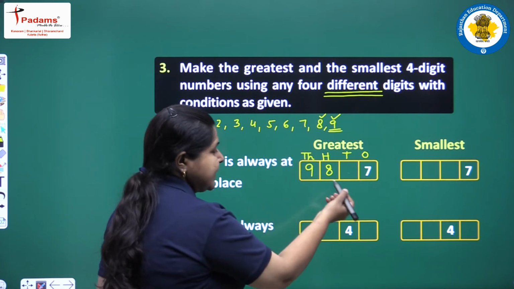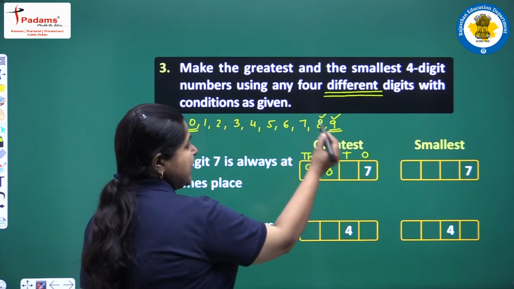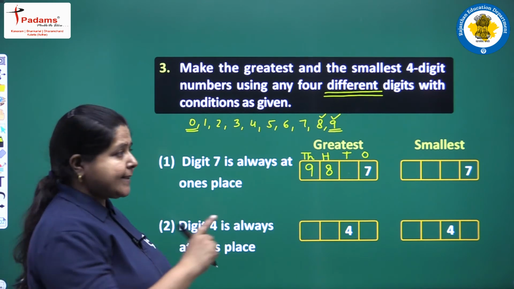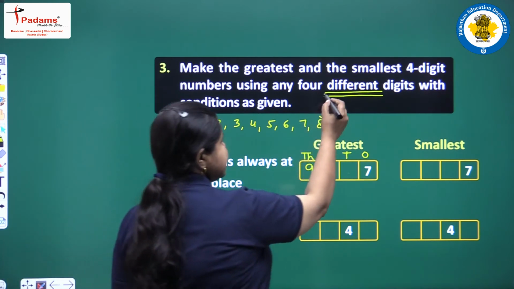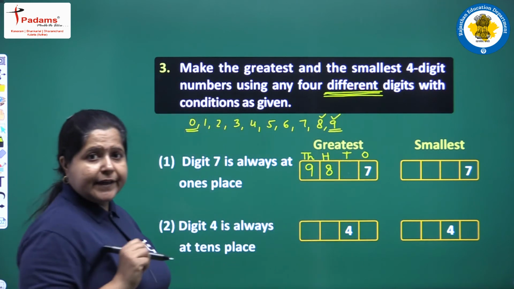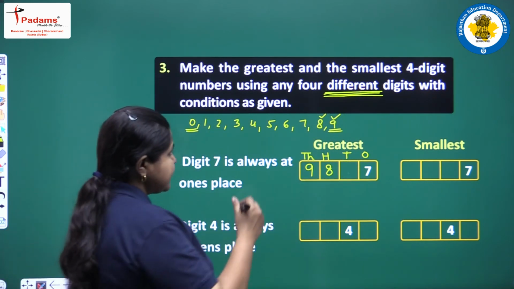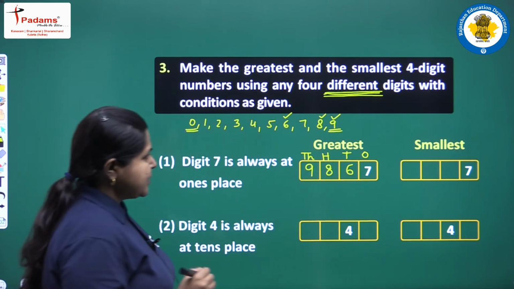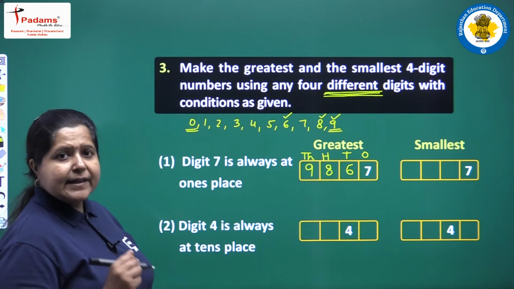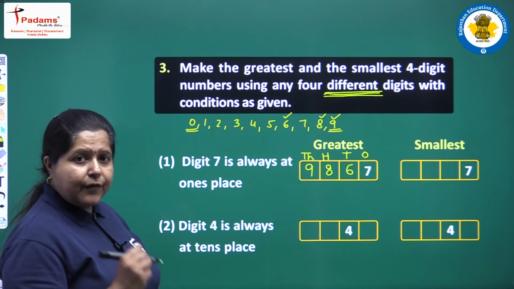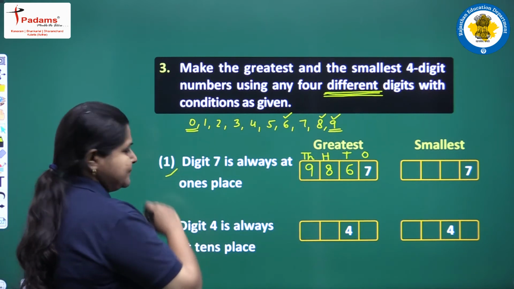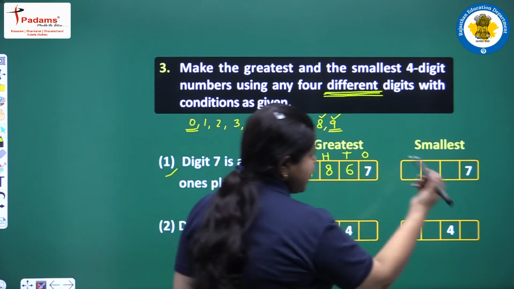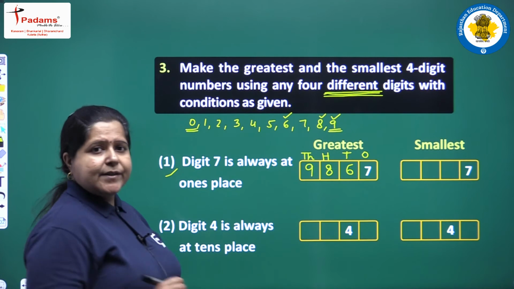Now the next greater digit is 7, but 7 is already there in the ones place. So we cannot take 7, because all the digits should be different. So we will take up the next greater digit, which is 6. So 9867 is the greatest number formed under this condition. Clear to you? Now we will write the smallest number, taking 7 at ones place.